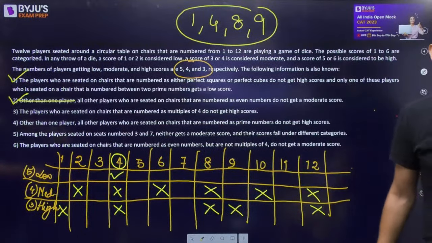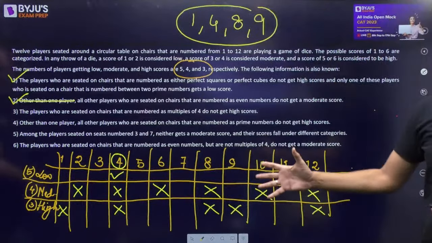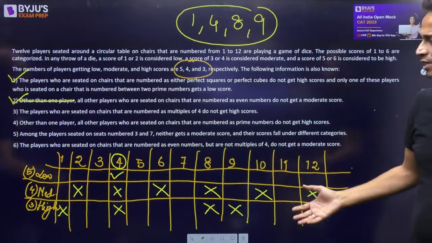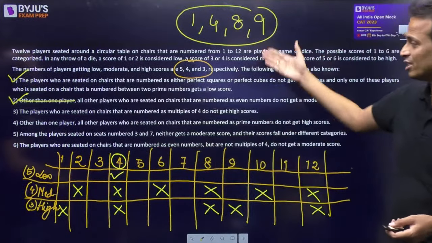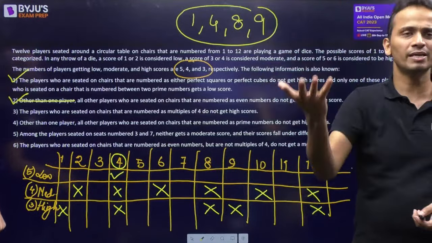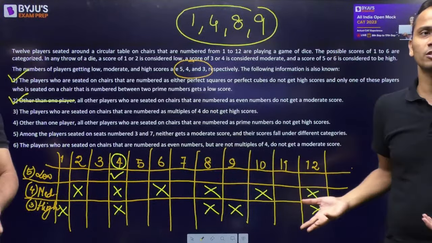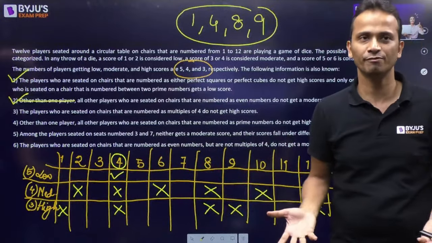Harshad says circular. Sir, here it is mentioned sitting in circular position. Yes, so you can make it a circle. We could have made a circle, but there is nothing called arrangements here because all these 12 chairs are arranged in the same sequence. So you can consider them as linear or circular. It will not make any kind of difference here.